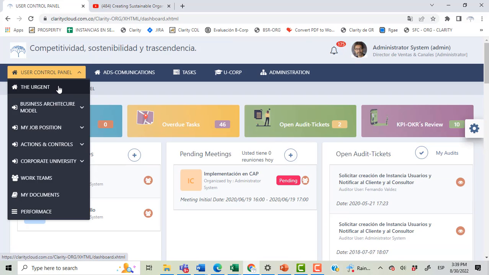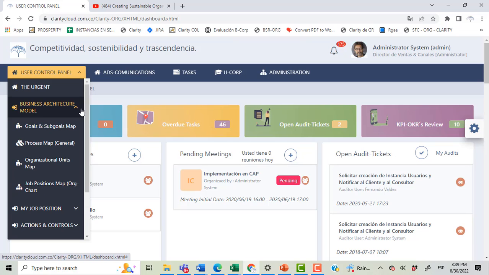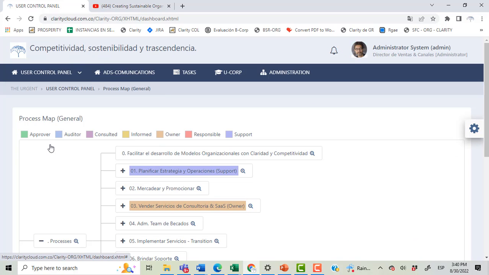The users can navigate the business model, which is the structural components of the company, like standard goals and sub-goals in a map, a process map, the organizational units map, and the job positions map. The platform uses trees very intensively.